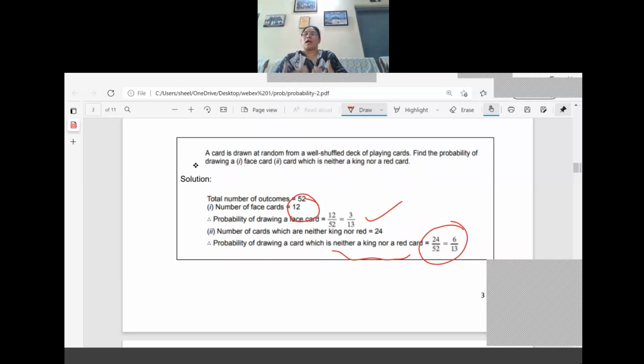So what is a king and what is a red card, that you should realize. What is the red card? 26 red cards are there. In those 26 red cards, how many kings are there? Two kings are already gone there. Now the remaining two kings are there in the black cards. So 26 plus 2, 28 gone there. So what is the remaining number of cards? 24. So 24 by 52, that is equal to 6 by 13.